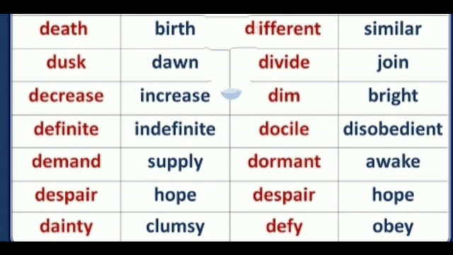Dainty, clumsy. Dormant, awake. Despair, hope. Defy, obey. These are some of the examples of antonyms, and we can see many more in grammar. There are many antonyms, as antonyms are the words that are opposite to each other.